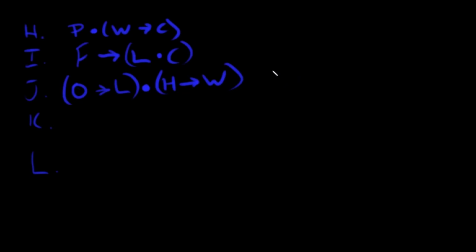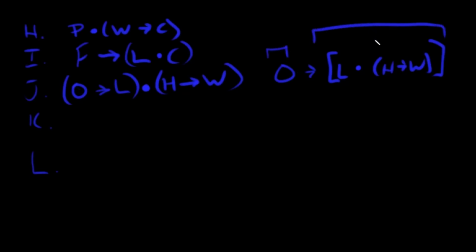Like I could say something like, here's something that would be logically legitimate: O arrow, L dot, H and W. You're like, well, what are these brackets, professor? Well, brackets are just super parentheses. So this is dyadic. Look, I got a tiny left and a hefty right. It's extra hefty. And then inside the hefty right side, I've got a tiny left and a hefty right. This is dyadic. This is not what is said here.